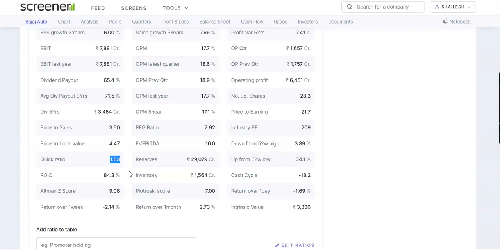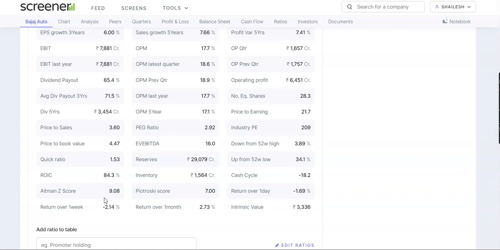If the need arises, they will be able to pay off in a very short span of time, around 3 months. If we look into the return on invested capital, it is 84.3%, which is impressive. And if we look into the Altman Z score, it is 9.08. So the company is not going to get bankrupt within a span of 2 years, and that is more important. What the Altman Z score specifies is whether the company is going to get bankrupt.